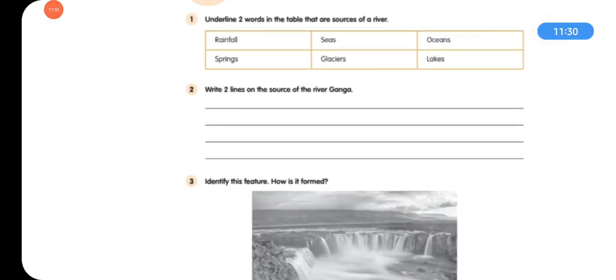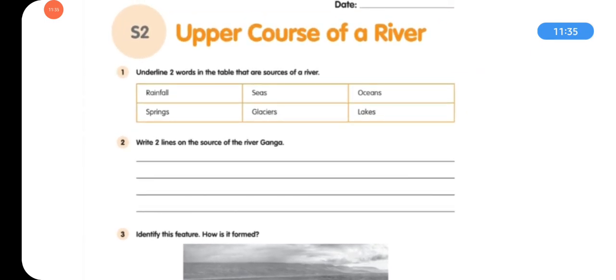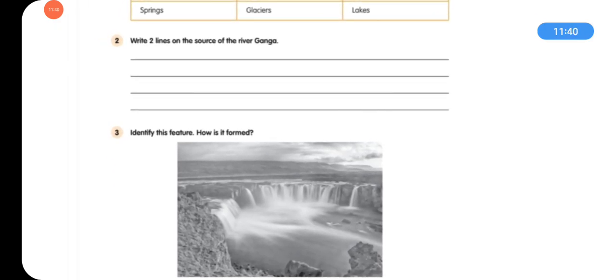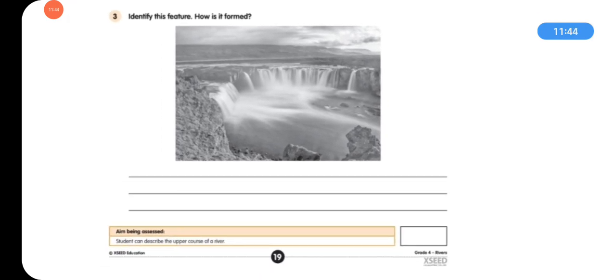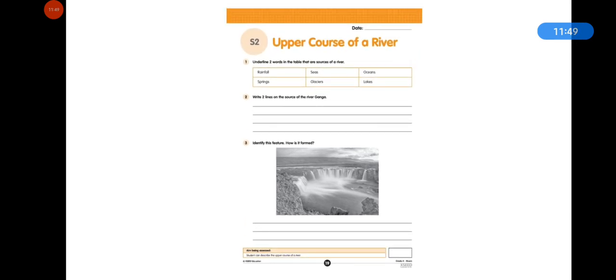This is your S2. Question 1 is underline 2 words in the table that are sources of a river. Question 2 is write 2 lines on the source of the river Ganga. Question 3 is identify the feature. How is it formed? If you watch the video carefully, you will be able to answer all these questions. Answer properly, make good sentence structures. Don't leave any question and write as much as you want.